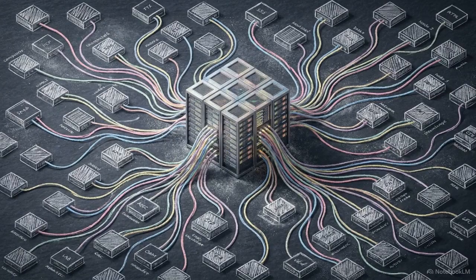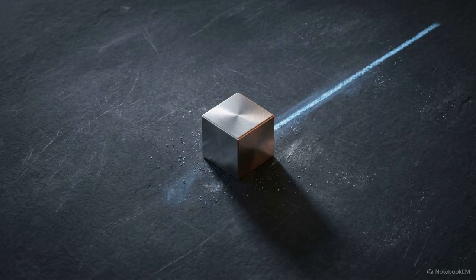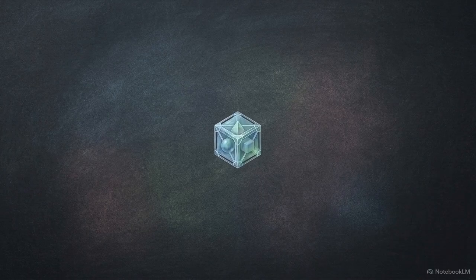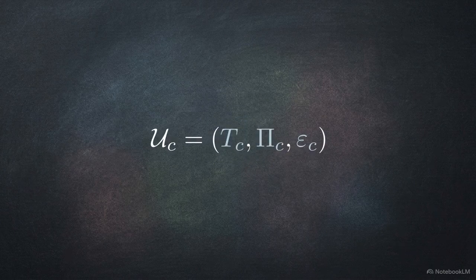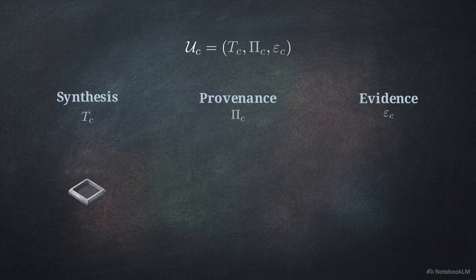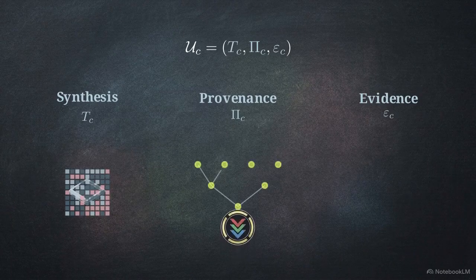Standard architectures require a central authority to broadcast massive network-wide weight updates. Aurora does not. The network is entirely conversational. A node only asks the broader network for help when it encounters an open state, an E equals 2, that it cannot resolve locally. When another node answers that query, the receiving node gets a strict mathematical payload. The payload contains 3 components: the proposed synthesis, τc, its precise provenance, πc, and the measured evidence, εc, behind it.